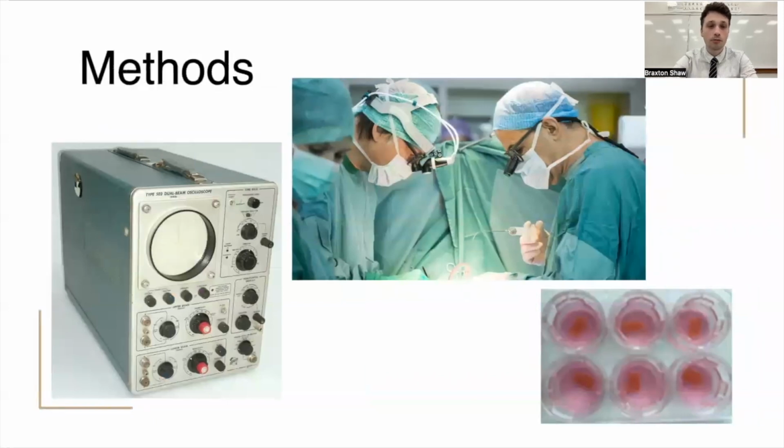During our experiment, we went through a few different stages and steps to get our results. During surgery, pieces of pectinate muscle were excised from the aforementioned patients. The pieces were taken from the right atrium or trabeculae carneae of the right ventricle. Immediately after, the tissues were immersed in Tyrode solution and taken from the OR to a laboratory. An image of the Tyrode solution can be seen in the bottom right corner of the screen.